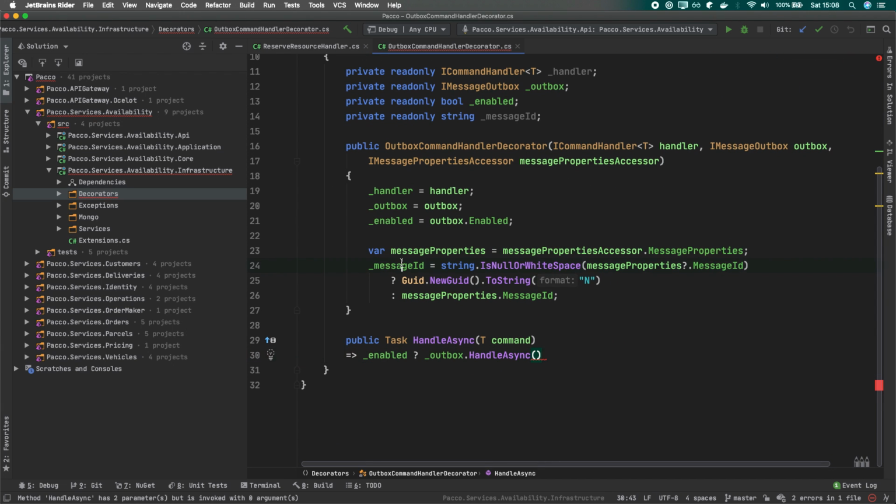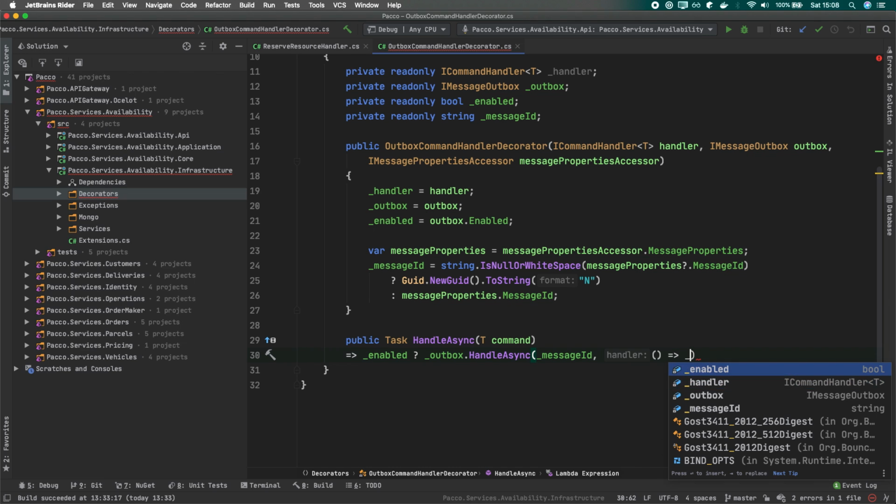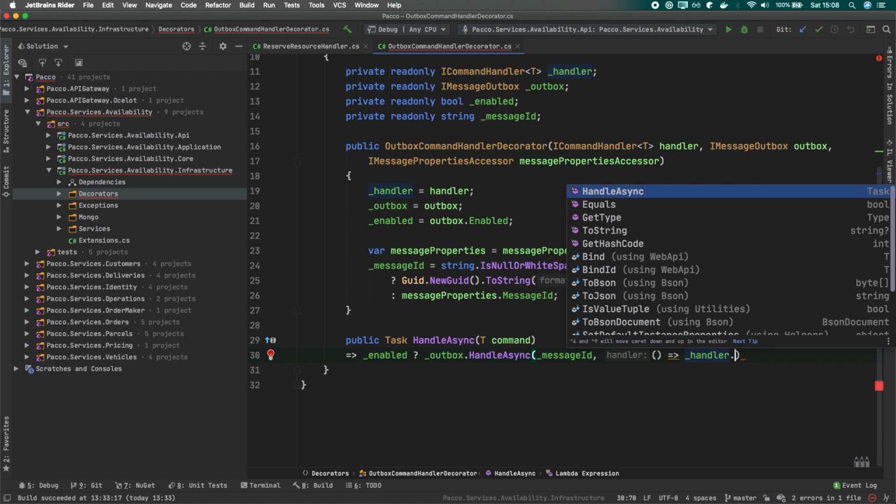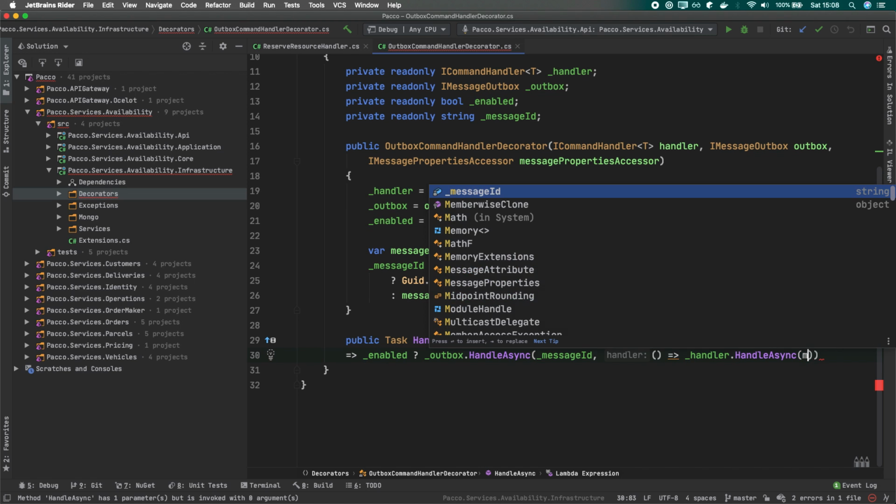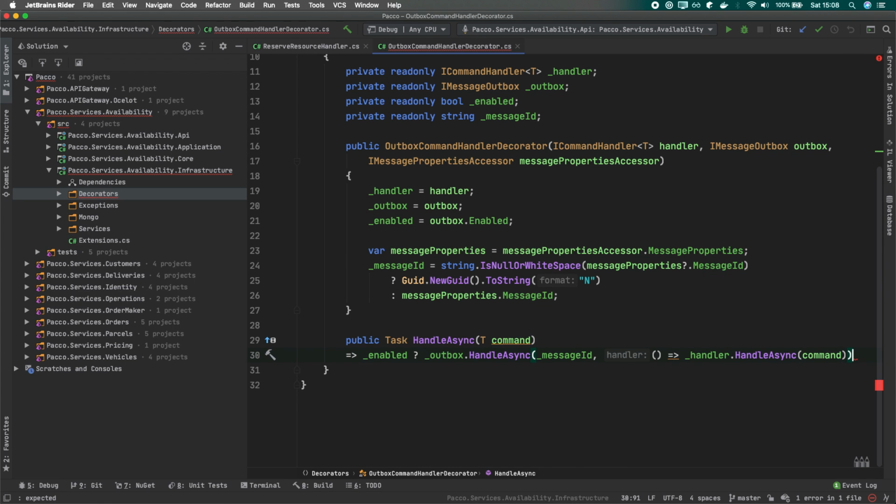It will expect us to pass this unique message ID that it will verify behind the scenes whether it's unique or not. And then our handler, so any callback, what do we want to do with this message? So we'll just call our handler and then HandleAsync for this message command in that case. Otherwise, if it's disabled, we will just handle the message as usual, like this.